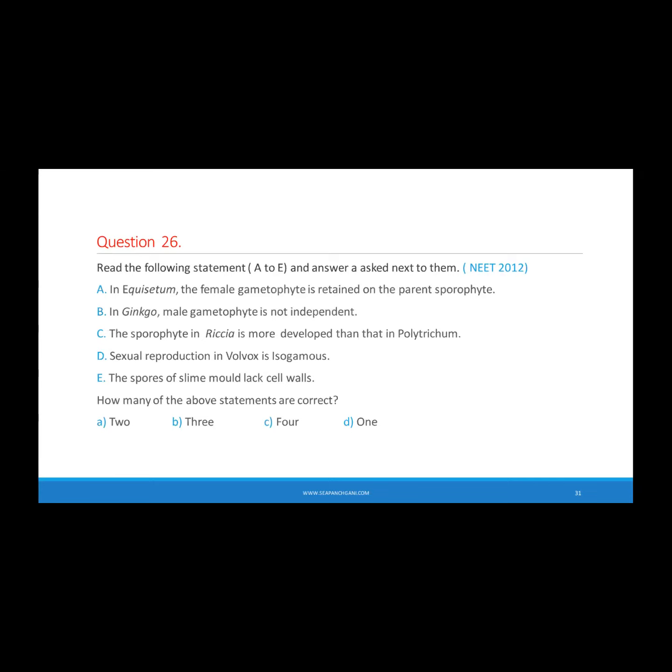So see the first statement. A. In equisetum, the female gametophyte is retained on the parent sporophyte. B. In ginkgo, male gametophyte is not independent. C. The sporophyte in Riccia is more developed than that of Polytrichum. D. Sexual reproduction in volvox is isogamous. E. The spores of slime molds lack cell wall. So how many of the above statements are correct? Your options are 2, 3, 4, and 1.